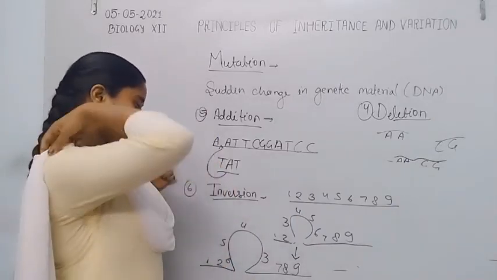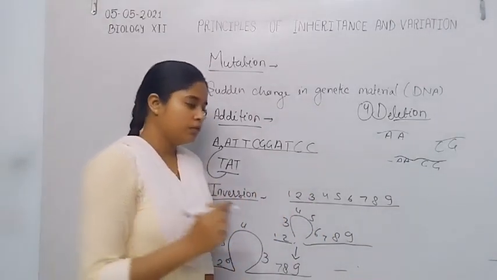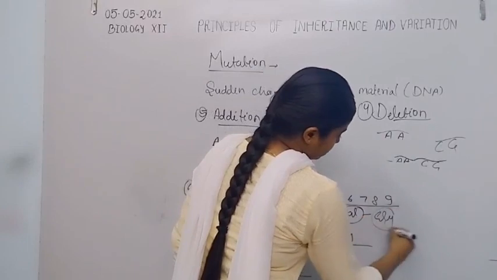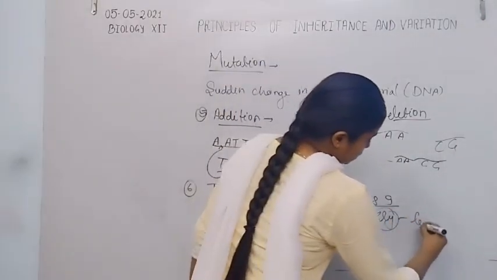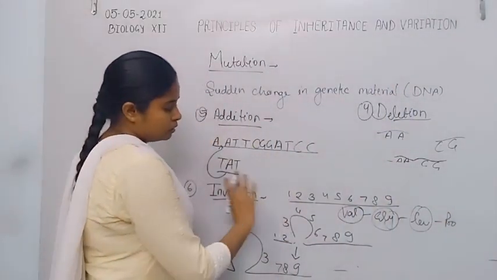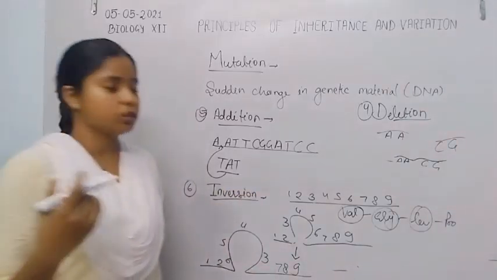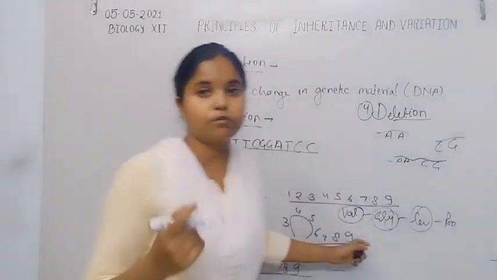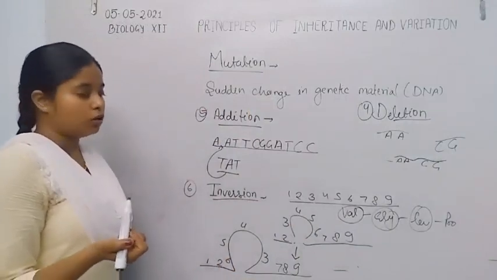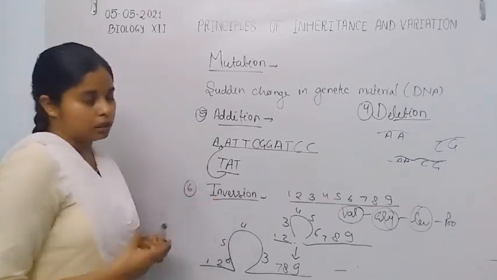For example, if this segment codes for valine amino acid, followed by glycine, leucine and proline, due to the inversion of this segment the DNA molecule and mRNA molecule are not able to synthesize that type of sequence of amino acids. So due to this reason the mutation occurs in the organism.